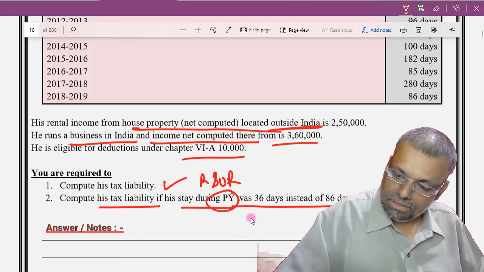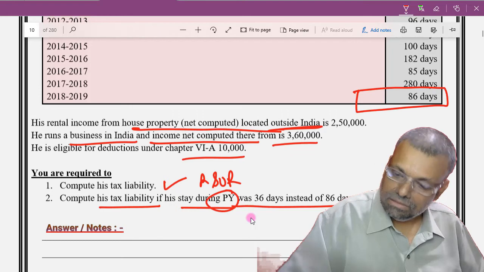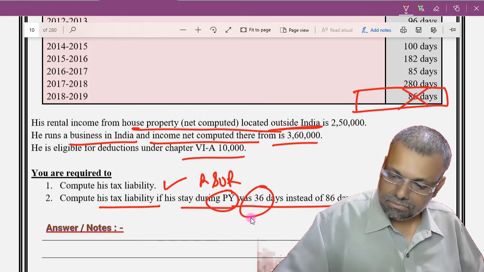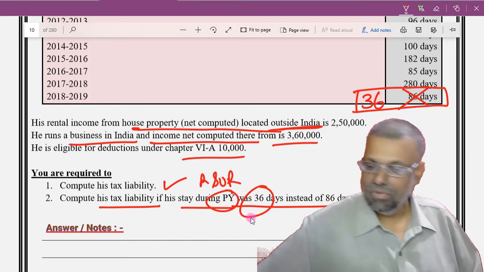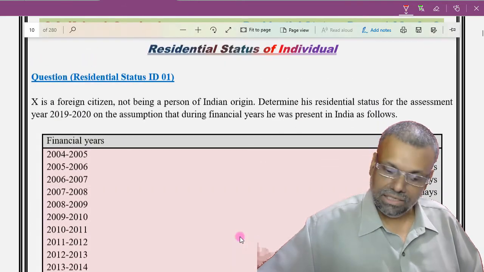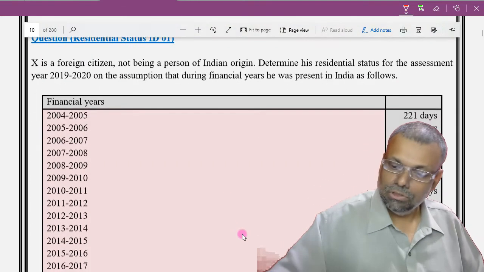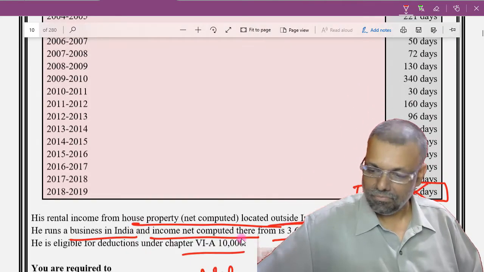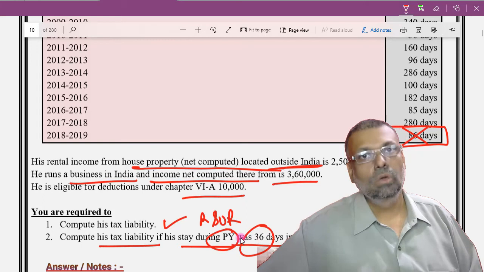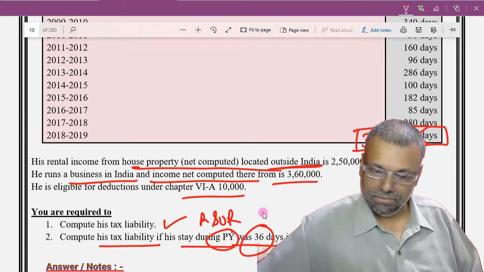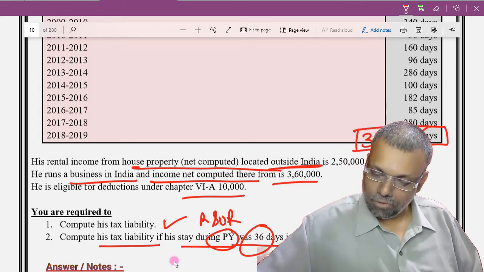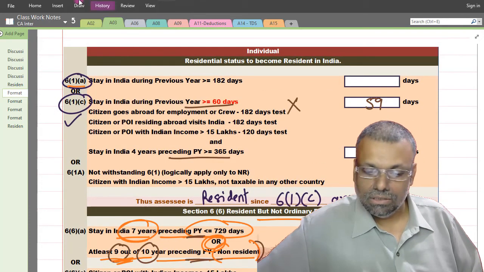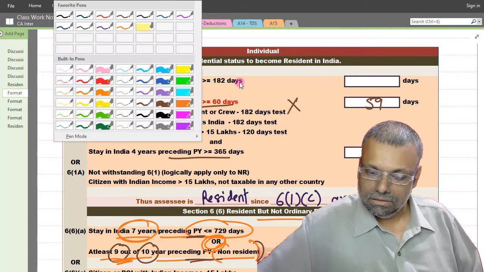So instead of these 86 days, it is how much? 36 days. Okay, these are all number of days stay inside India. He was present in India as follows. Okay, all other things remaining constant. Come to our format straight away. Let me erase all these things quickly.